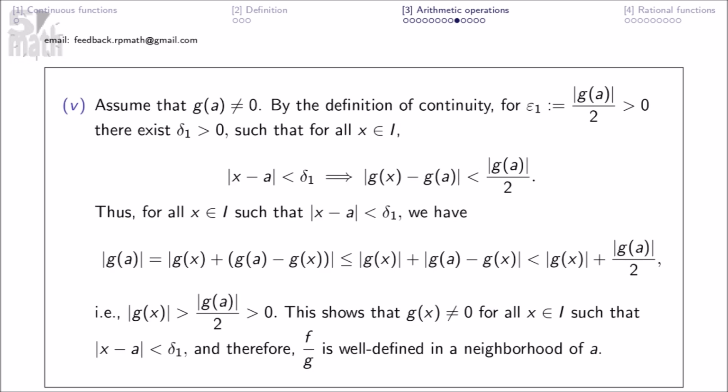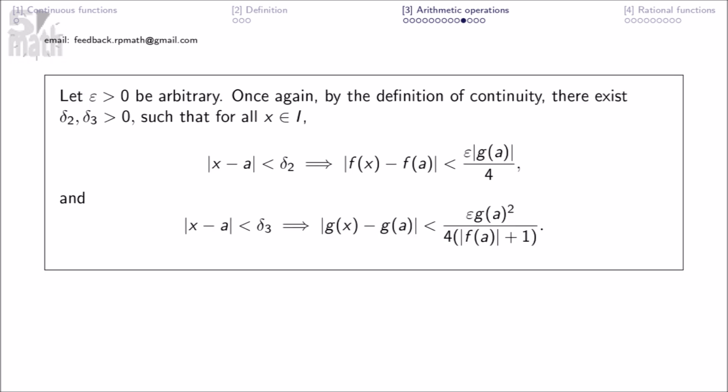Assume that g of a does not equal 0. By the definition of continuity, for epsilon 1 such that this, there exists delta 1 greater than 0, such that for all x in I, this. Thus, for all x in I such that the absolute value of x minus a is less than delta 1, we have this. This shows that g of x does not equal 0 for all x in I such that the absolute value of x minus a is less than delta 1, and therefore f divided by g is well defined in the neighborhood of a.